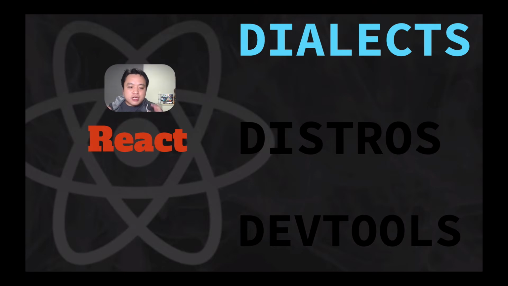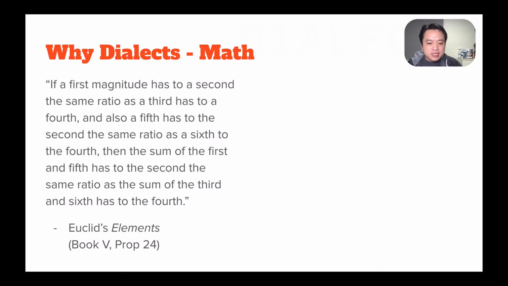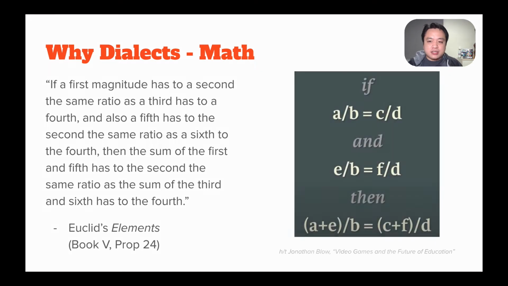So first, let's talk about dialects. Why do we even want dialects? Because our original language may become very inefficient based on our needs or preferences. If we consider mathematics, we might take a long time to parse this statement on the left, but if we invent special syntax, then it becomes much easier to see patterns and apply domain-specific rules.